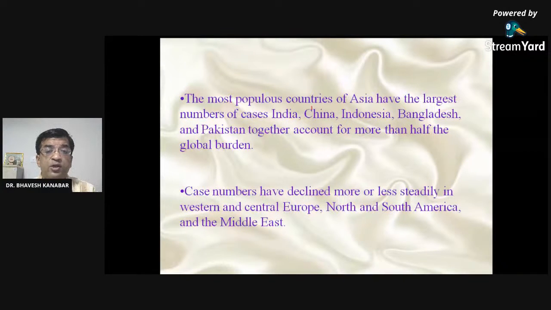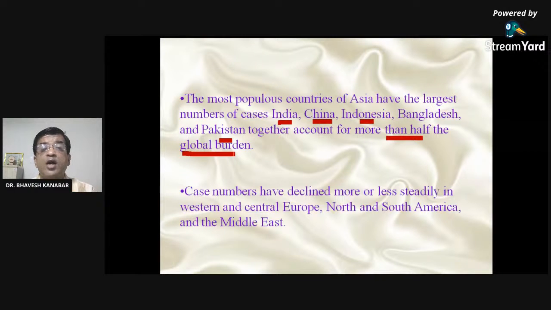The most populous countries of Asia have the largest number of cases: India, China, Indonesia, Bangladesh, and Pakistan together account for more than half of the global burden of the disease. So these 5 countries account for more than half of the global burden.